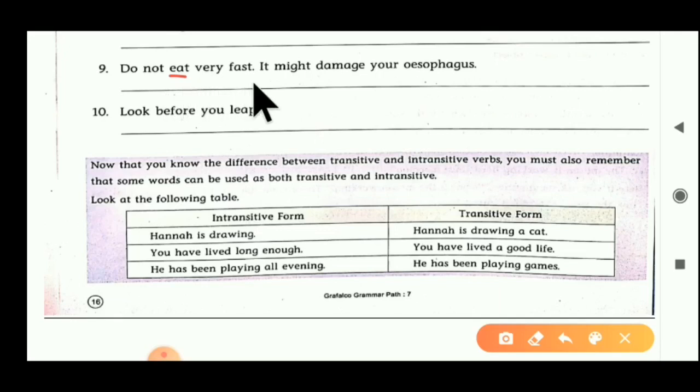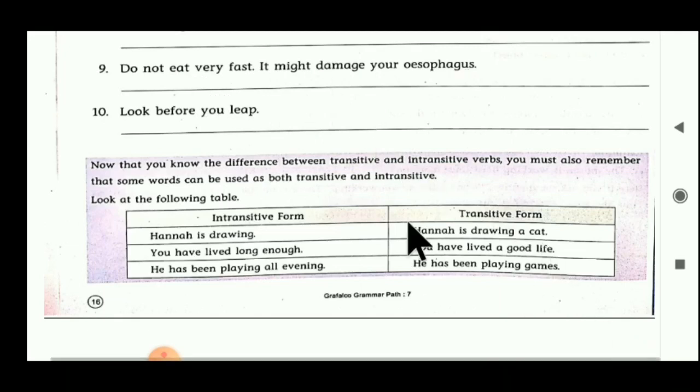The second verb given here is damage. Ask a question to damage: what might it damage? Your esophagus is the answer. So damage becomes a transitive verb here. Eat becomes an intransitive verb and damage becomes a transitive verb here.